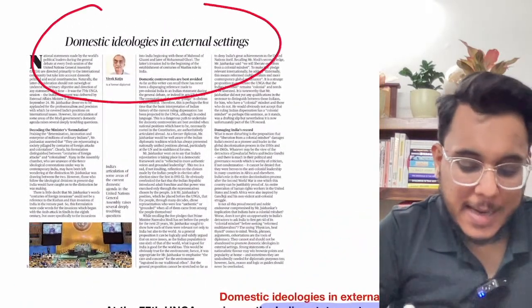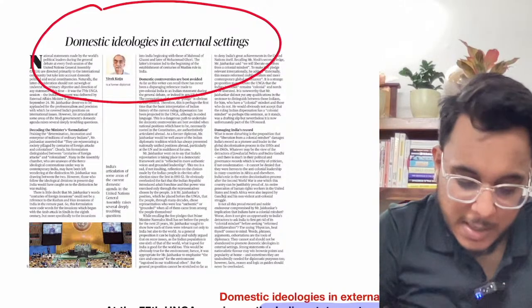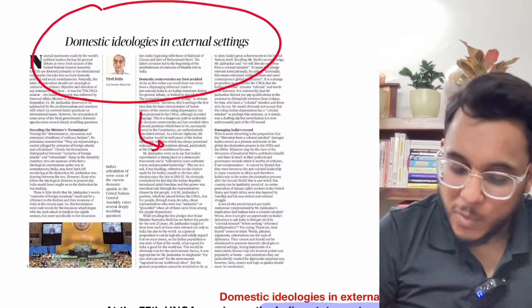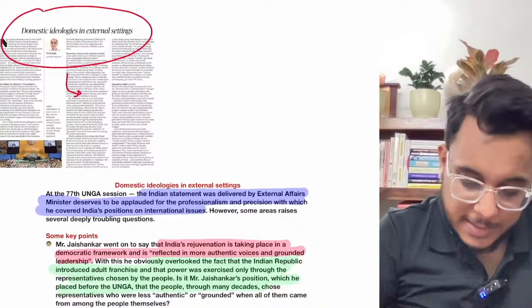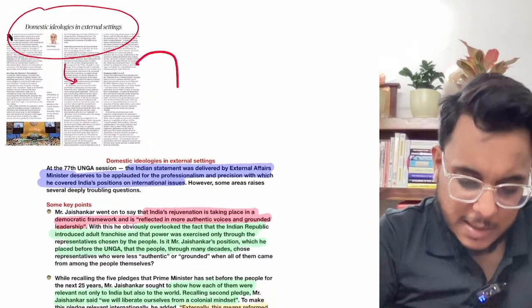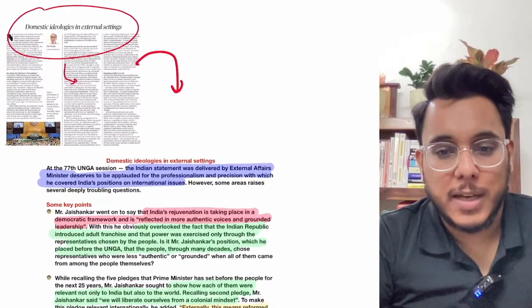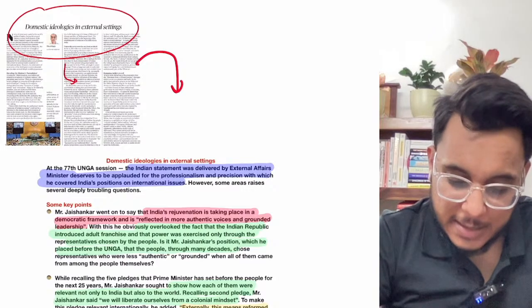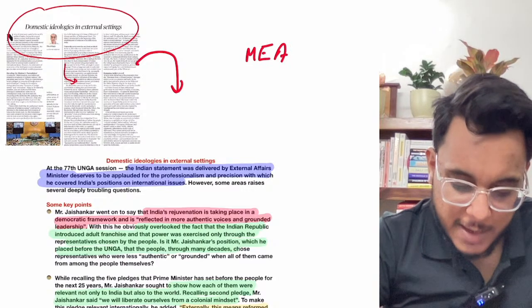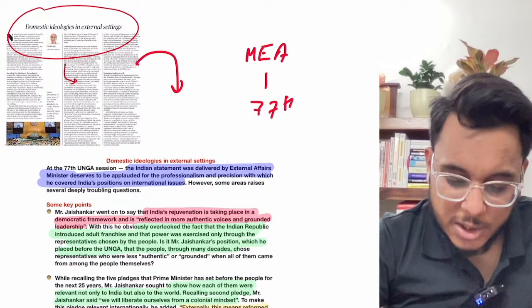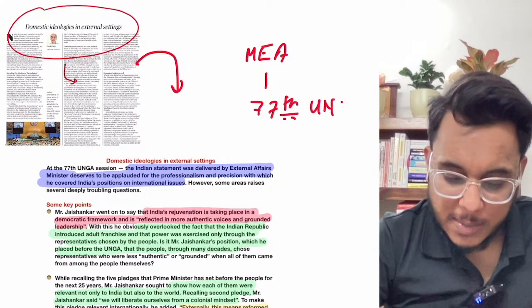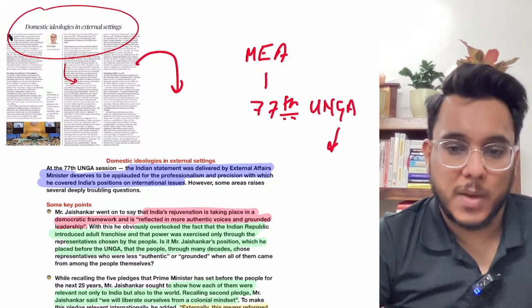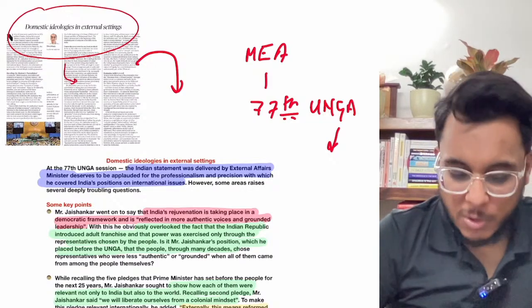Domestic ideologies in external sector. Okay, now let's take this particular article. What the article is talking about, guys, is the critical scrutiny of the speech that was made by the Minister of External Affairs in the 77th session of the United Nations General Assembly. Okay, now let's discuss this particular article.